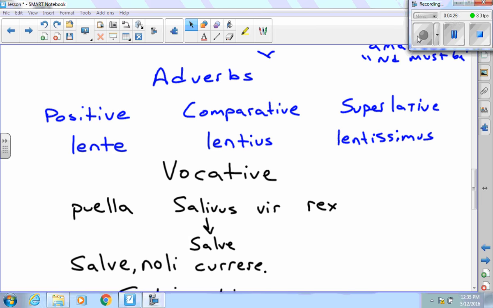Vocative. Well, I'm going to use vocative when I'm trying to gain someone's attention. So if I say, hey, you, that would be vocative. If I'm trying to get your attention, David, stop it, that would be vocative. Vocative is giving somebody a shout out.